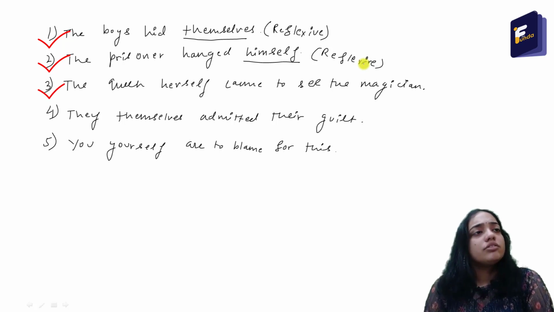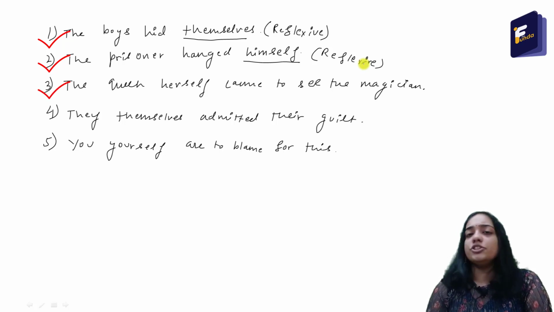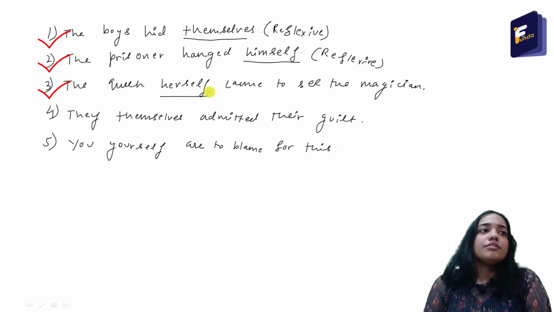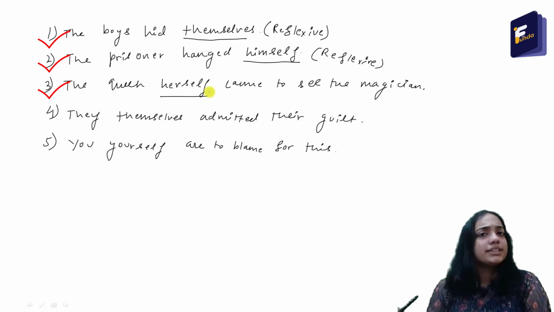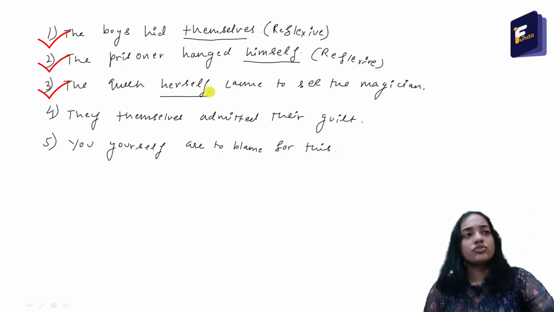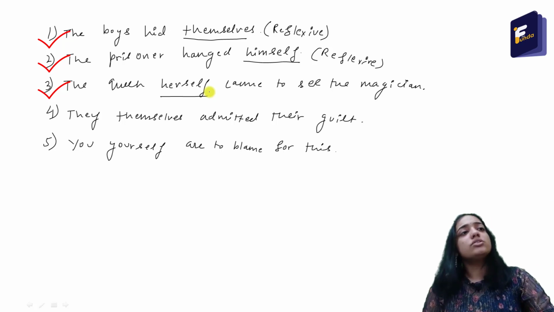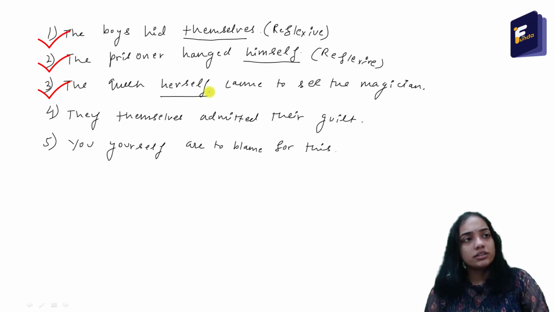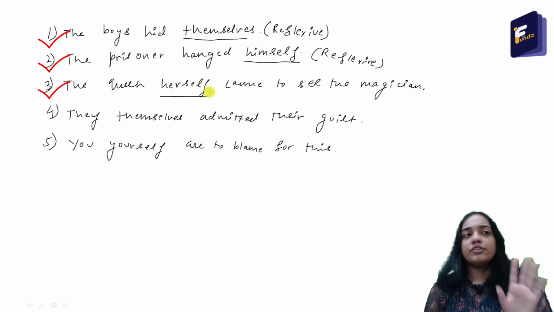Then the question is, the queen herself came to see the magician. So here we have to tell about this word herself. If I remove the word herself, the queen came to see the magician. Simple. This sentence makes complete sense. I can know everything this sentence is talking about. This herself is just an extra word that is just giving emphasis to the word the queen. So that is why here herself is emphasizing pronoun.